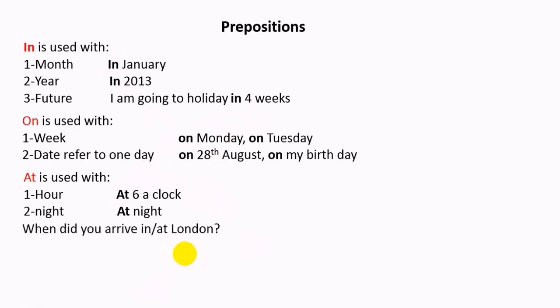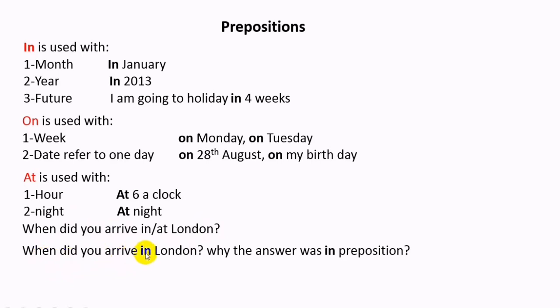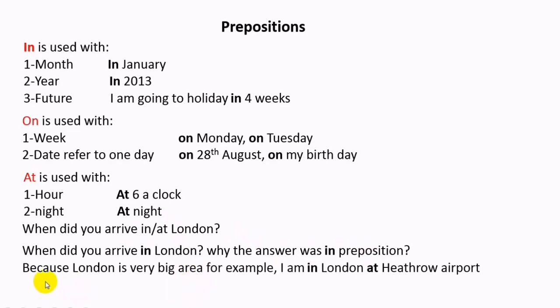Have a look at this question, a very important question. When did you arrive in or at London? In or at? The answer is: when did you arrive in London? But why in London? Why? The answer was the preposition in instead of at. The reason for this question is that London is a very big area.